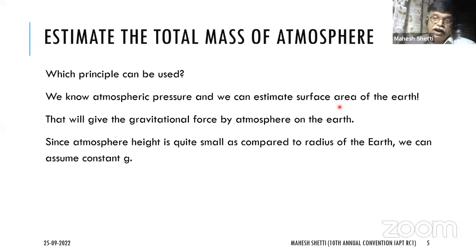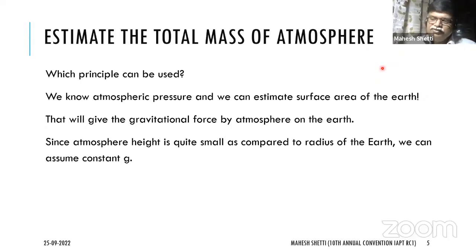And one additional assumption you will have to make, since the atmospheric height is very small as compared to the radius of the Earth. Atmospheric height is how much? It is about, we say, about 10 kilometers. Surely it doesn't go beyond 100 kilometers. And as you go up, of course, it starts becoming less dense. So mainly the dense atmosphere, if you consider, is about, say, 10 kilometers or so.